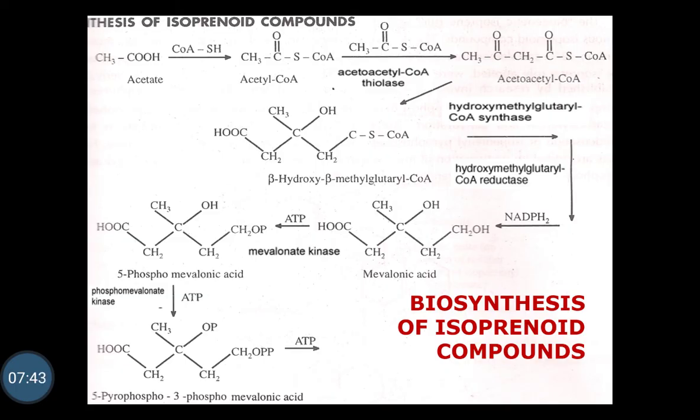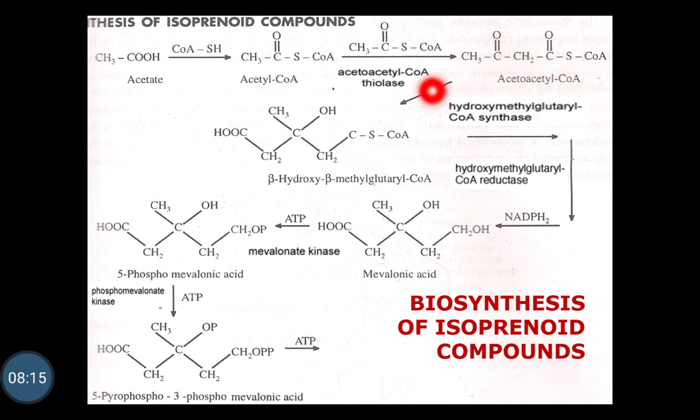So the mevalonate pathway starts with the acetate, so it is also called the acetate pathway or the acetate mevalonate pathway. In this acetate, a coenzyme A synthetase is added, and formation of acetyl coenzyme A takes place. To this acetyl coenzyme A, one more molecule of acetyl coenzyme A is added, and formation of acetoacetyl coenzyme A takes place.